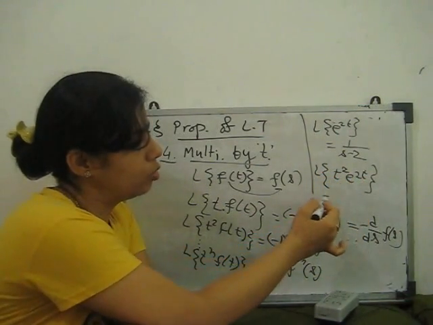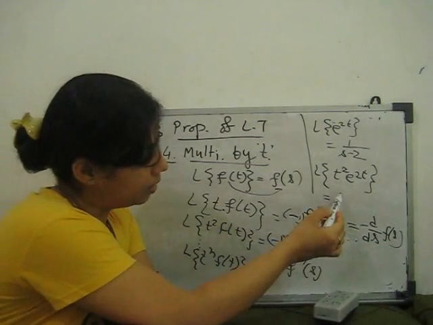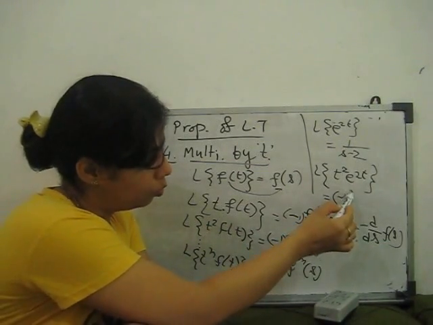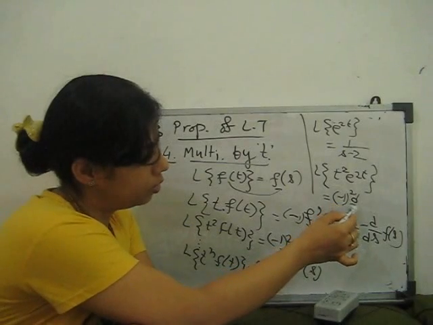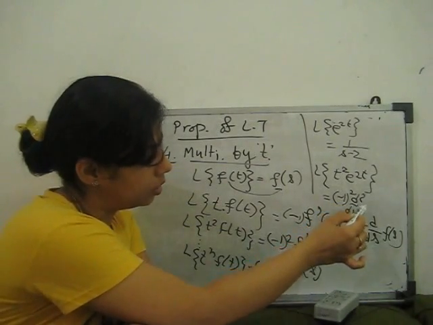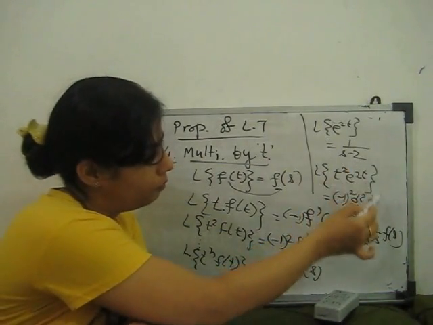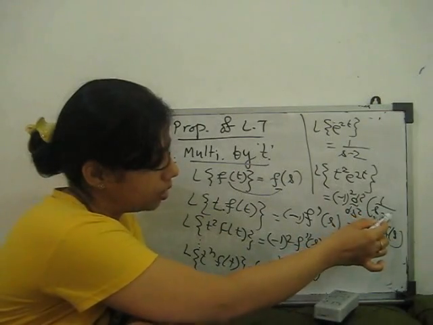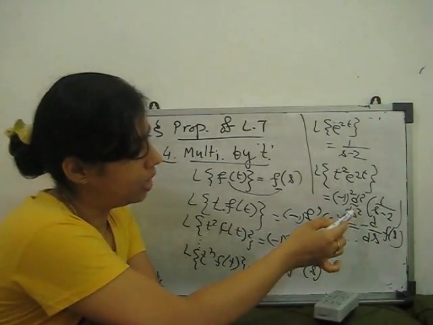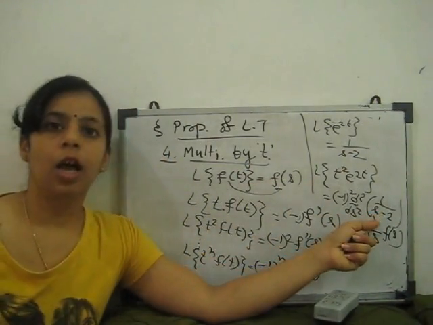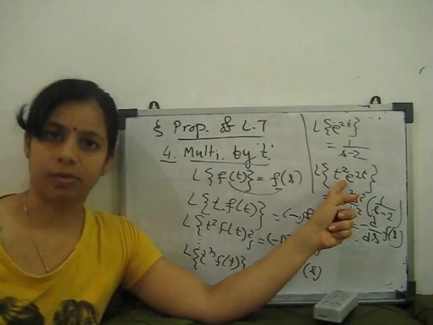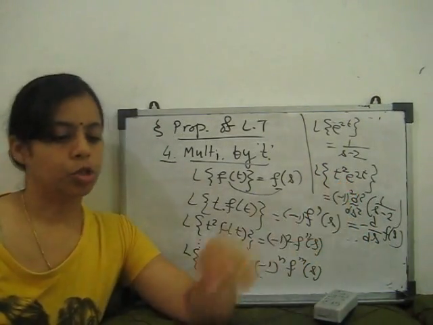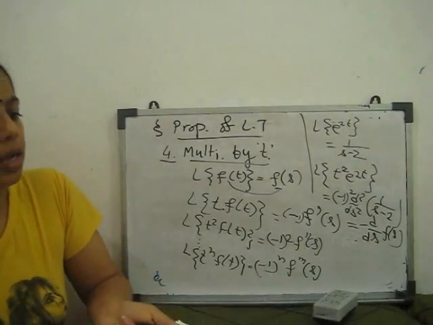It is minus 1 to the power 2 times the second order derivative d2 by ds square of 1 upon s minus 2. We have to differentiate this function two times, then we get the Laplace transform of this function. Clear? So this is multiplication by t.